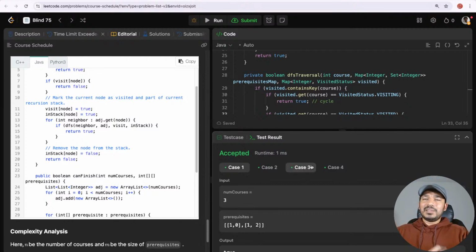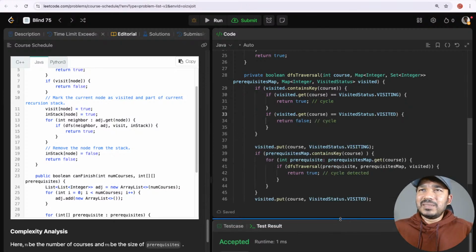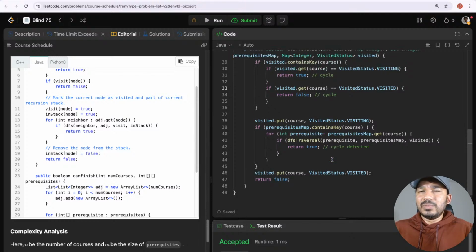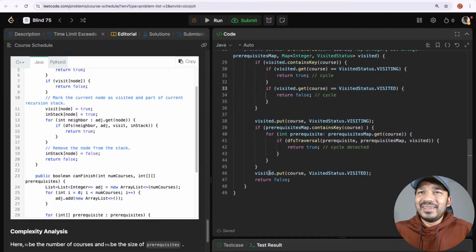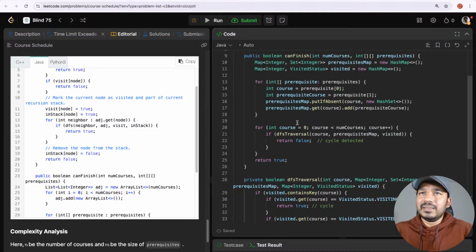Took a long time, man. So it was a silly mistake actually. So we see here, I think we should learn from our mistake. So here I was putting visited dot put of visited, and then I was making a visited check here in the original method. Like if it was visited, I was not calling this reverse DFS traversal method. But this one happens only when I call through this course one by one.